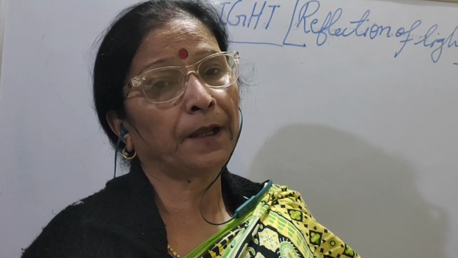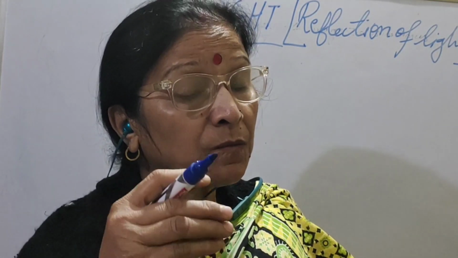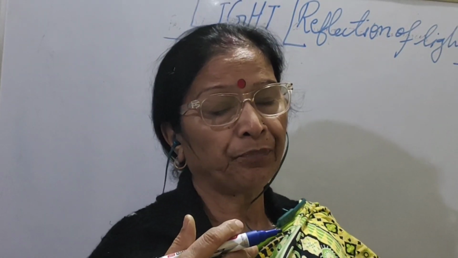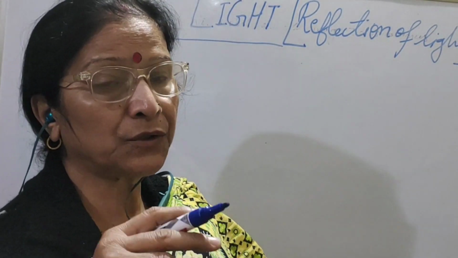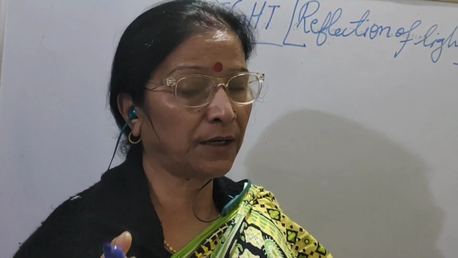In the case of a transparent object, almost all the light passes through the transparent object, but a small portion of light bounces back and enters our eyes. That helps us to see the transparent glass plate, but it's not visible clearly. It seems to be hazy because a very small portion of light bounces back from the transparent glass. So that helps us to see the glass plate not very clearly.